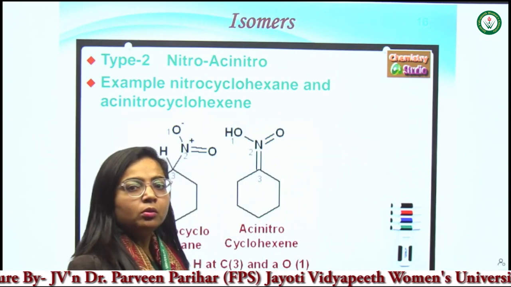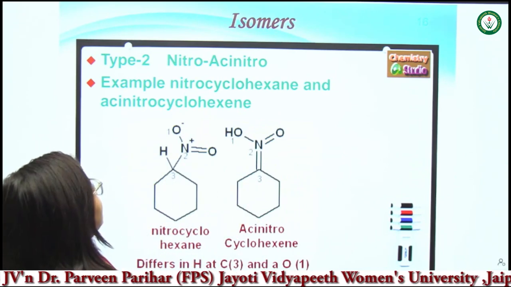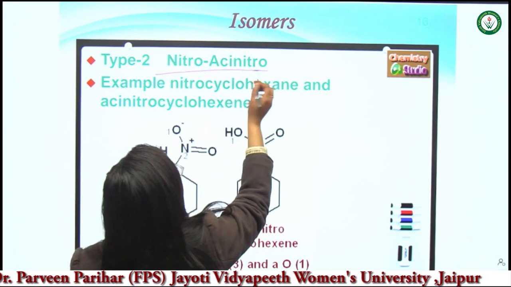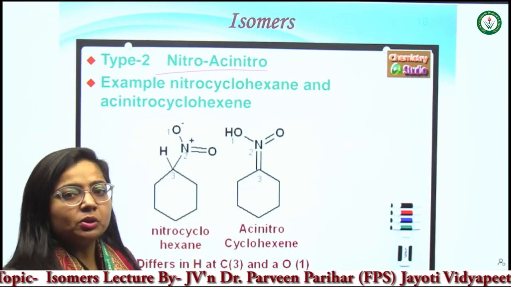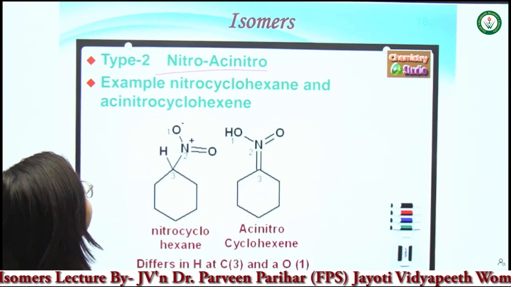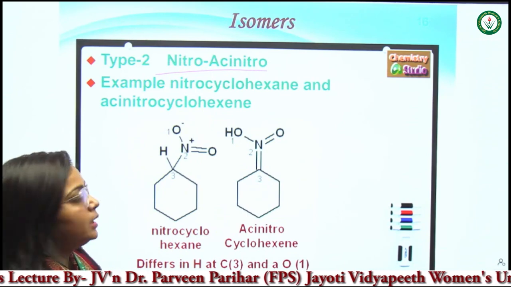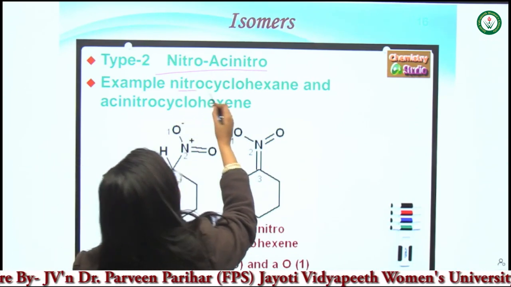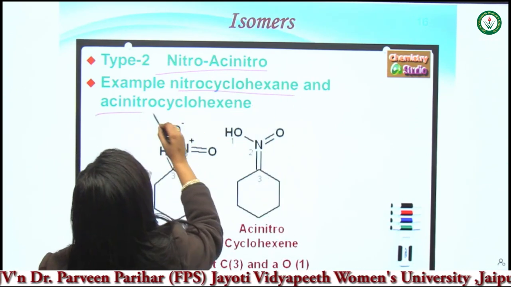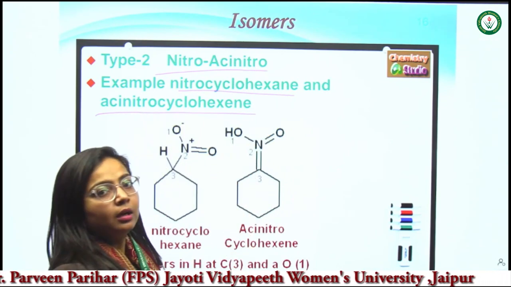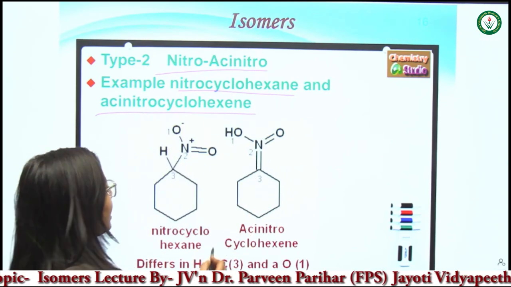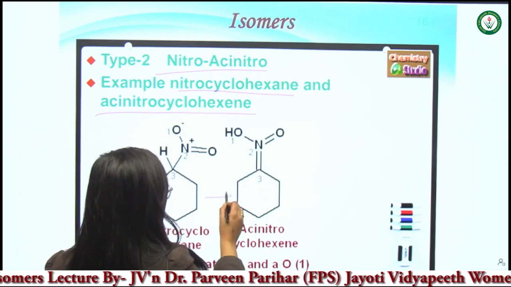Type 2 tautomers are the nitro and aci-nitro forms. These are also an example of tautomerism. How? Let's see the example: nitrocyclohexane and aci-nitrocyclohexene. Let's see how these compounds are tautomers of each other.